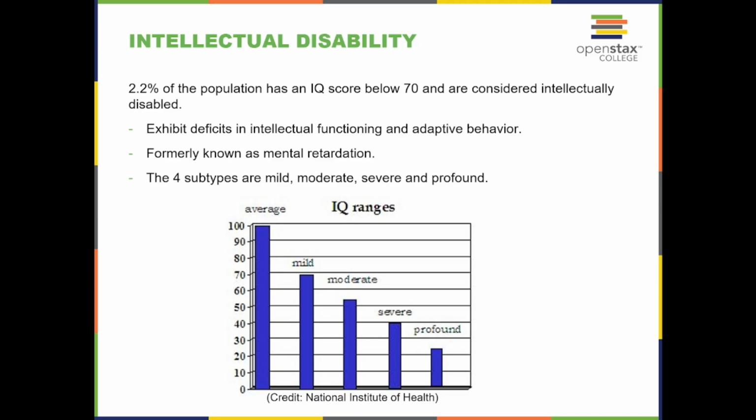Intellectual disability. 2.2% of the population has an IQ score below 70 and is considered intellectually disabled, exhibiting deficits in intellectual functioning and adaptive behavior, formerly known as mental retardation. The 4 subtypes are mild, moderate, severe, and profound.